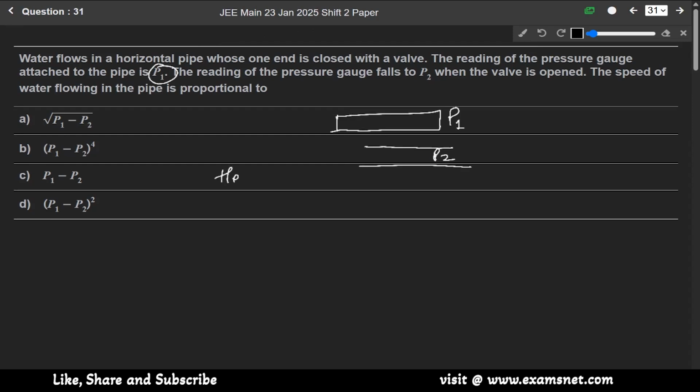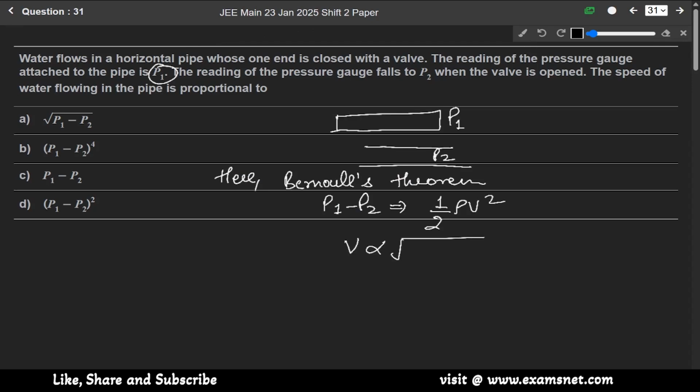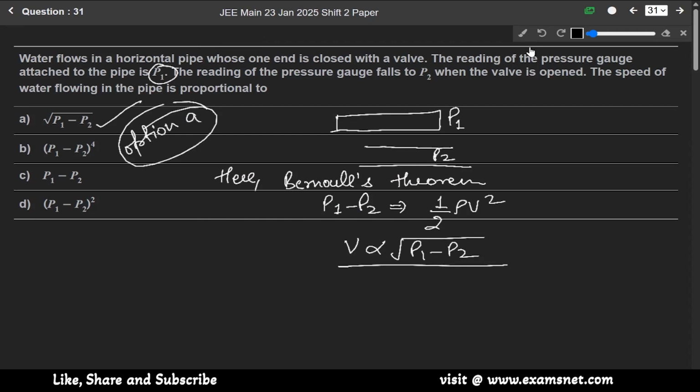Okay, so here the approach is to use Bernoulli's theorem. When we apply Bernoulli's theorem, the difference in pressure will be P1 minus P2, and this difference in pressure is equal to half rho V square. This we all know. So here we can see that V is directly proportional to under root of P1 minus P2. This is a very simple question. So option A is the correct answer.